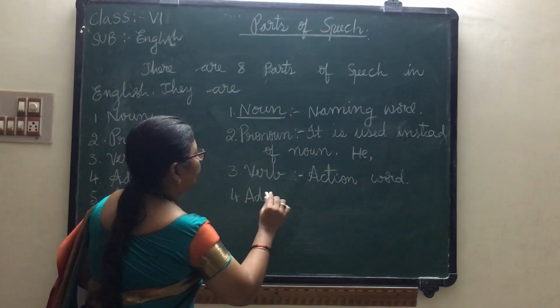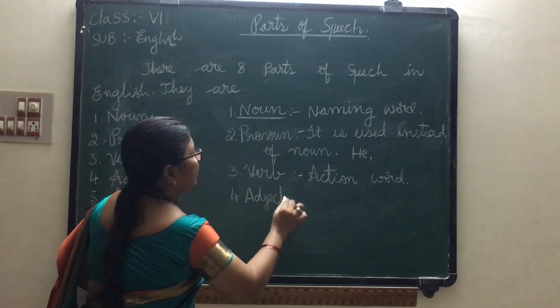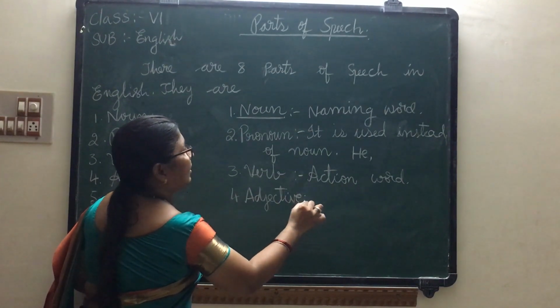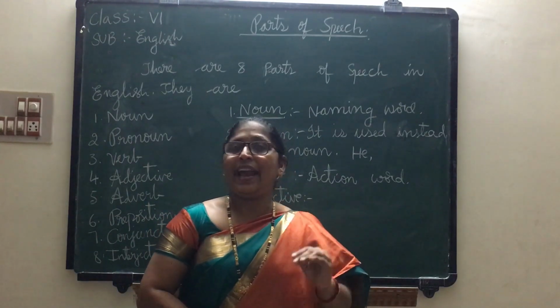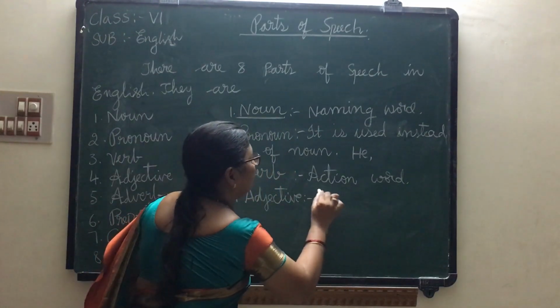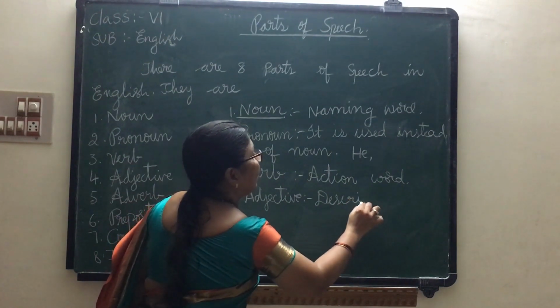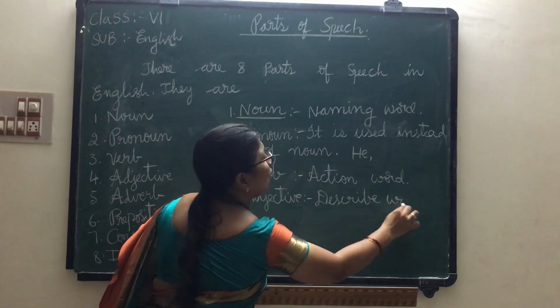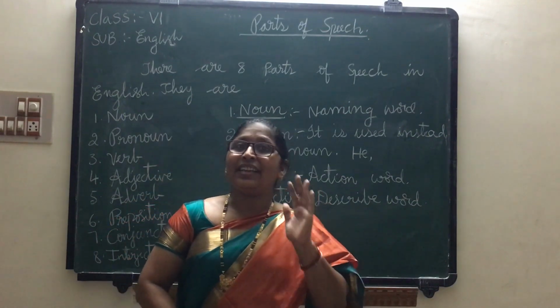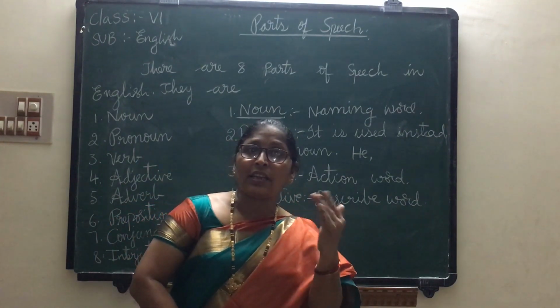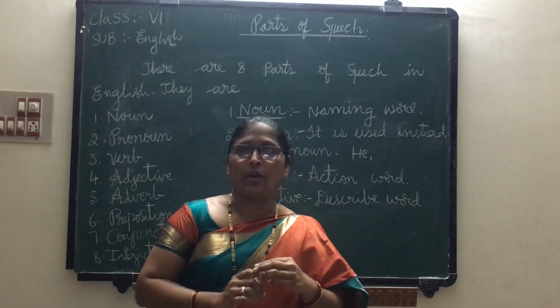What is after verb? Adjective. Adjective means it is a describing word. What does it describe? It describes the noun. It tells more about the noun. Adjective is a describing word. It describes the noun and it tells more about the noun.